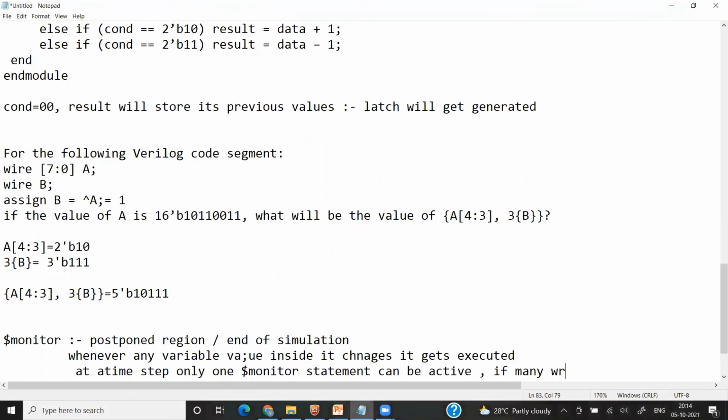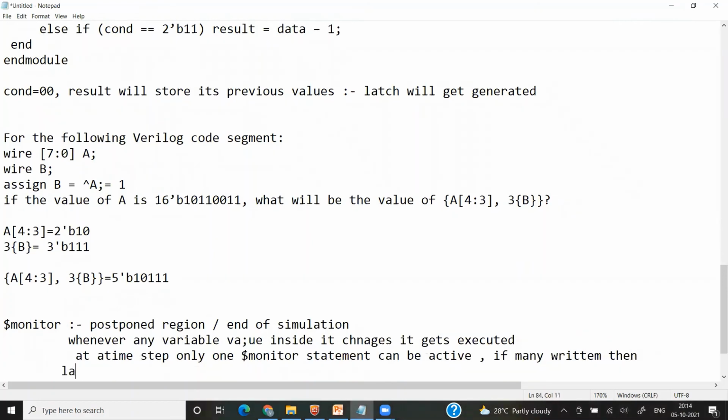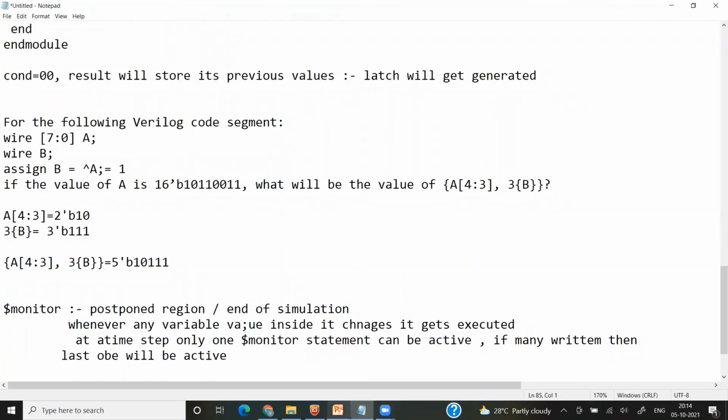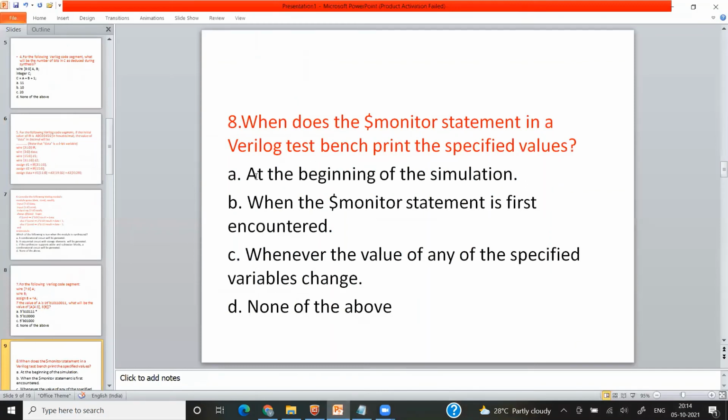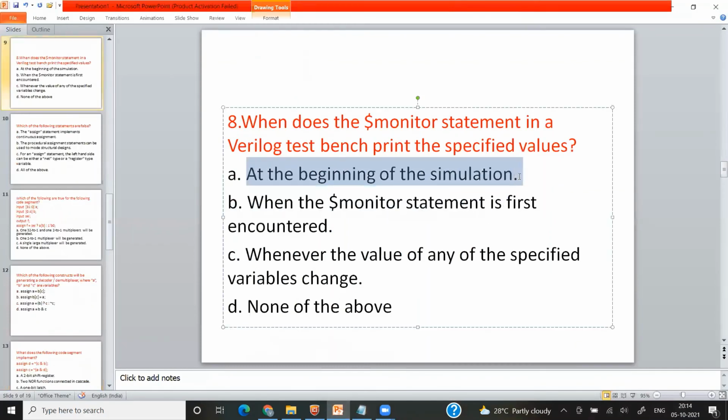If many are written, then the last one will be active. Now we will see one by one. So at the beginning of the simulation, no, it's at the end of the simulation.